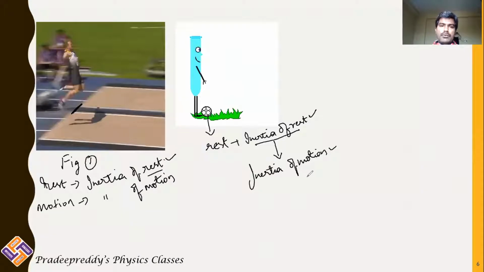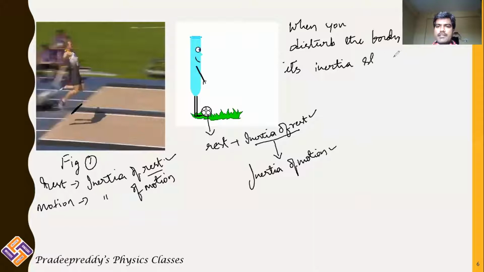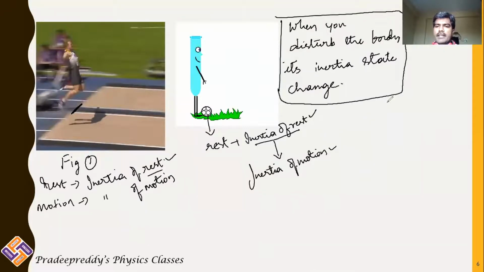Therefore, from these two animations, you are able to understand that when you disturb the body, its inertia state changes. Suppose a body possesses inertia of rest; if you disturb that, it will tend to become inertia of motion.